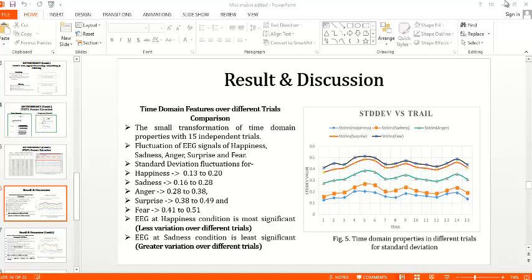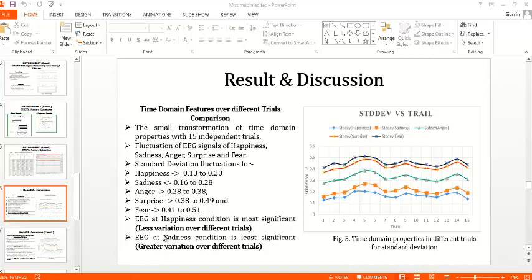So this is the first subjective one, and this is just a sample. Here you can see that for happiness it varies from 0.13 to 0.20. For sadness it varies from 0.16 to 0.28. For anger it varies over some range. For surprise it also varies over some range.